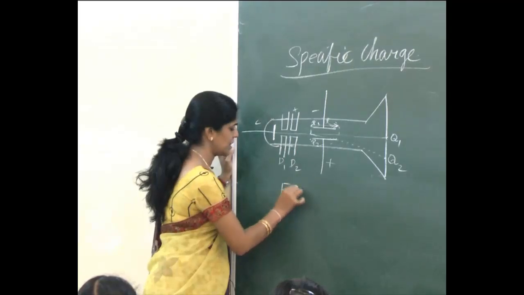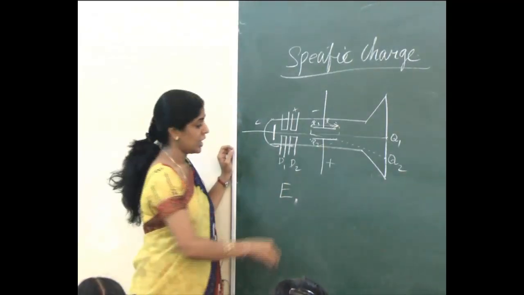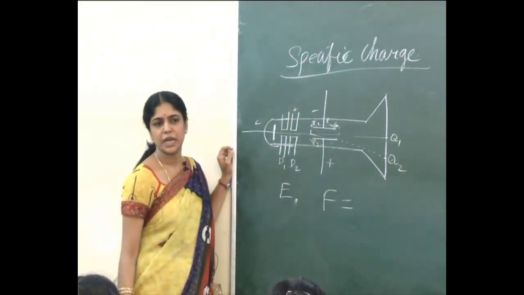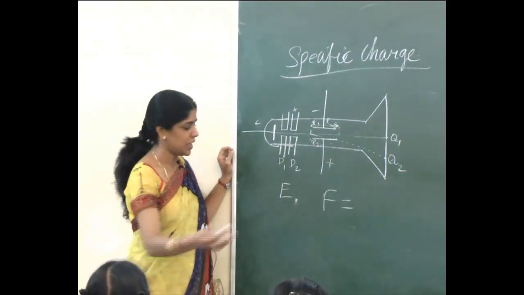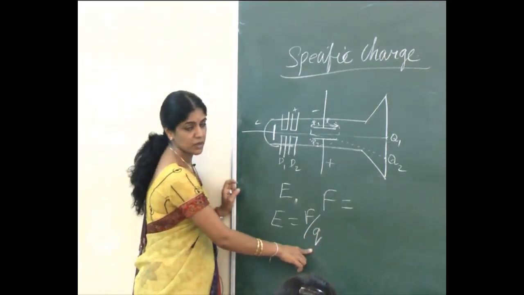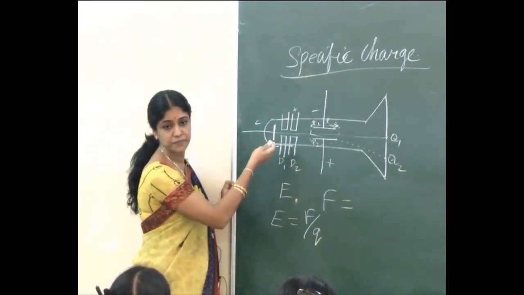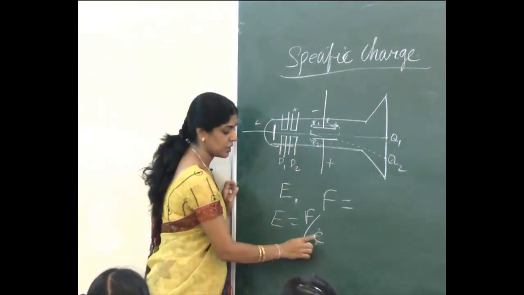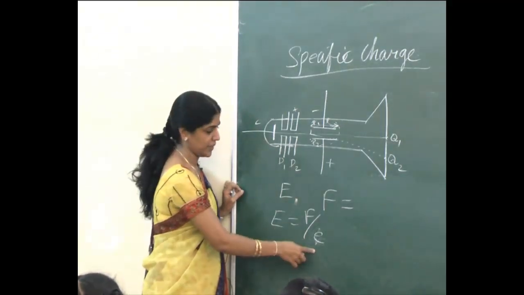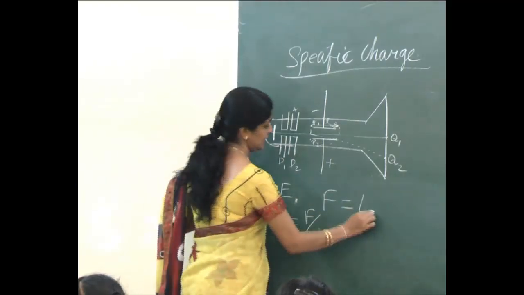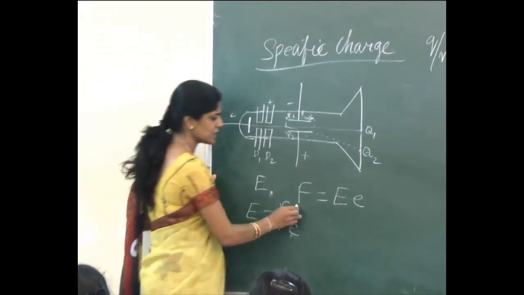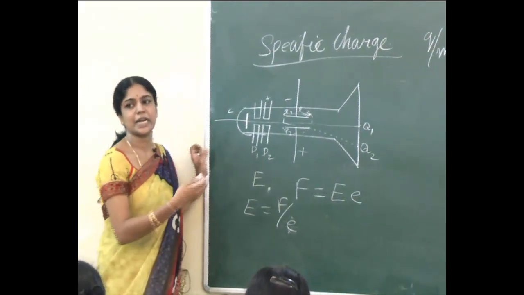Now I will find out. Let E be the electric field intensity. What you are going to apply? Electric field. Can you tell me what is the force due to this electric field? Electric field formula enna? E equal to F by Q. Here what is Q? Here what are the charges? Electrons. Can I write e in the place of Q? Because I am using electrons here. Electron charge e. E equal to F by e. What is F from here? F equals E e, where capital E is the electric field strength or intensity. So this is the force experienced by the electrons when an electric field is applied.